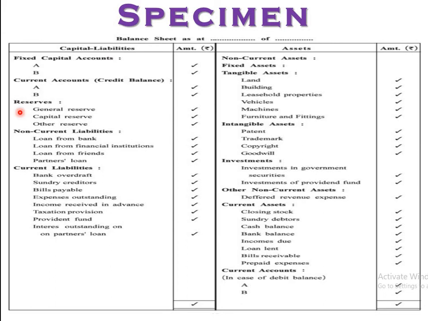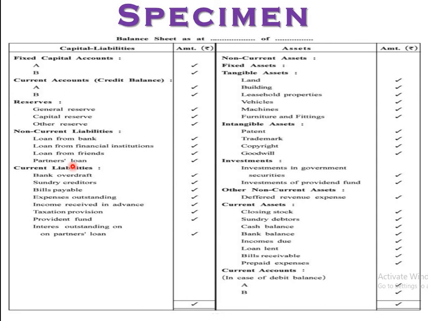Non-current liabilities: loan from bank, loan from financial institutions, loan from friends, partner's loan, right? New for you. Current liabilities: BOD, that is bank overdraft, sundry creditors, bills payable, expenses outstanding, income received in advance, that is a liability, you know. Taxes and provisions, sometimes 30%, PF, that is provident fund, right? Interest outstanding on the partner's loan is sometimes directly added to the partner's loan.